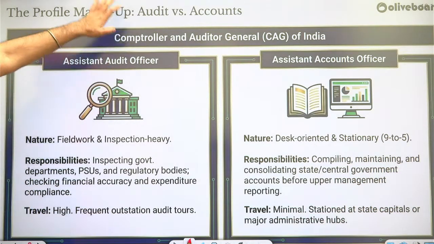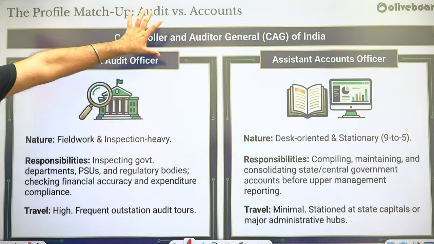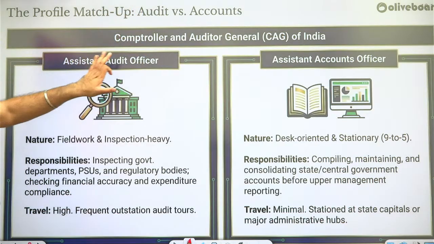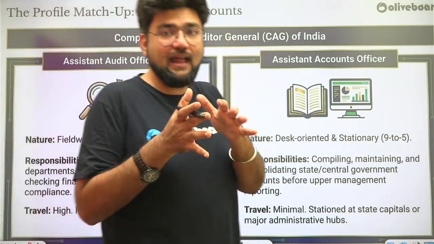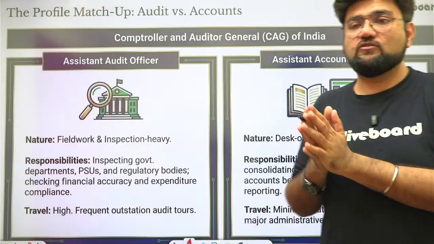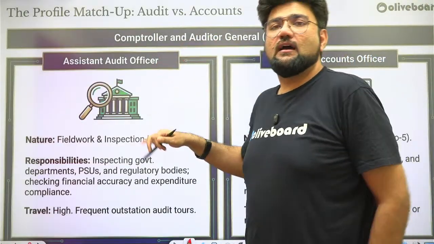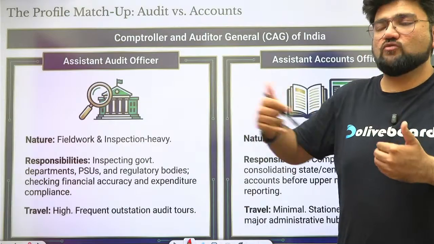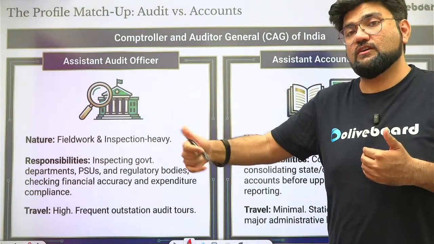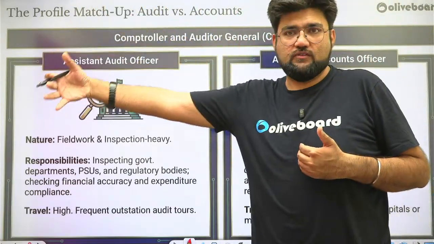They are both part of the Comptroller and Auditor General of India, this office, and Assistant Audit Officer, Assistant Accounts Officer. There are huge differences in their job profile. So let's go through that. Assistant Audit Officer is majorly a senior position of an auditor. So after an auditor, you become an Assistant Audit Officer, then you become a Senior Audit Officer, SAO.